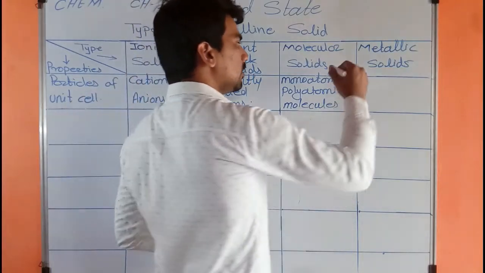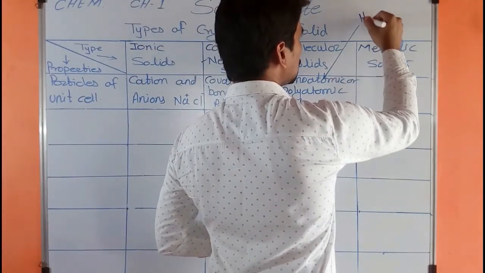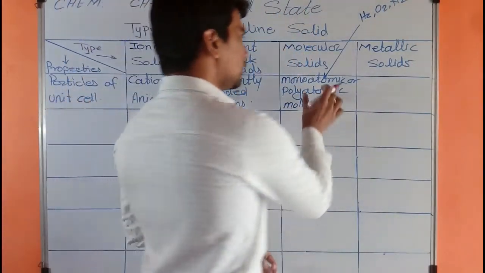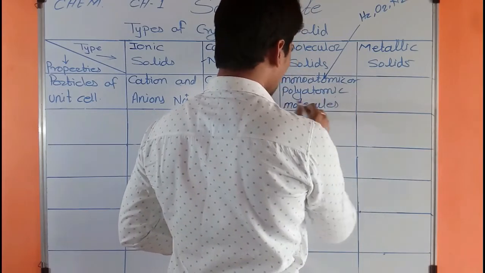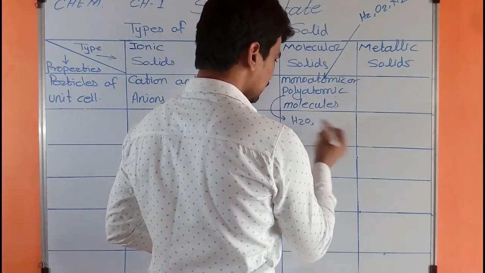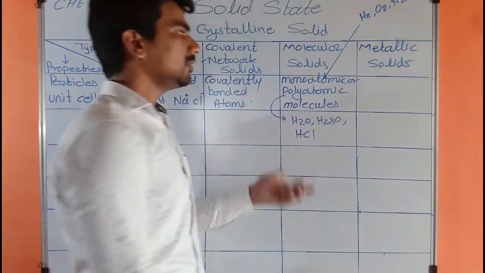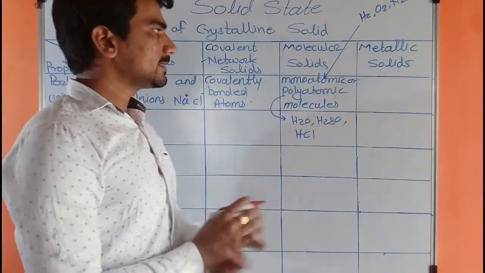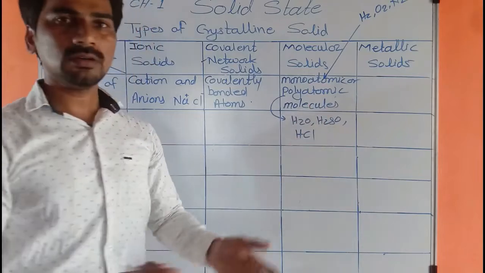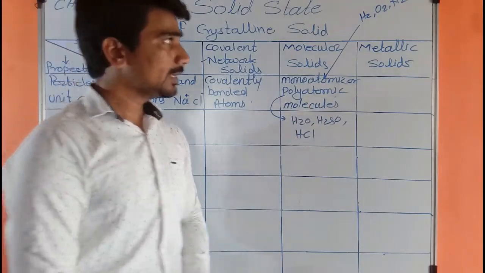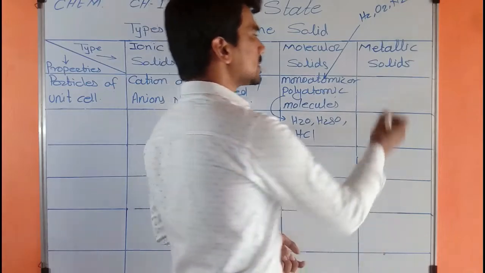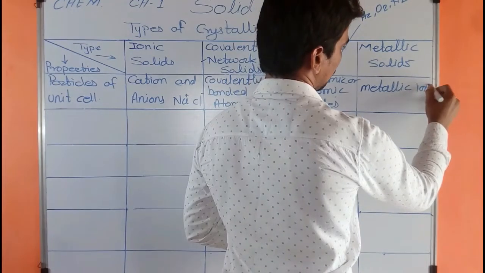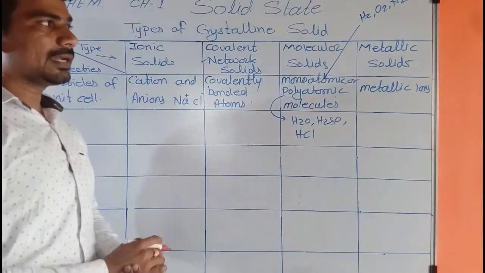Let's take an example of the monoatomic. H2, O2, N2, these are the monoatomic molecules, whereas the polyatomic are H2O, H2SO4. These are the polyatomic molecules. So molecular solids consist of monoatomic or polyatomic molecules. Now the next, metallic solids consist of simply metallic ions. Metallic solids consist of the metallic ions.